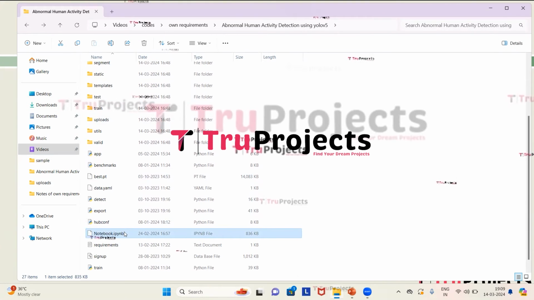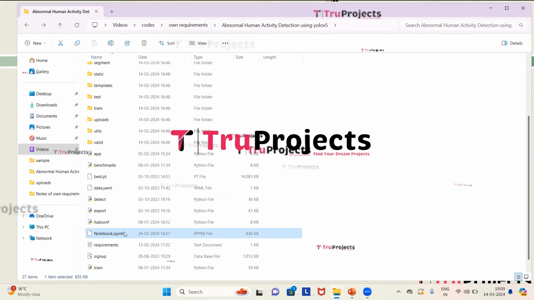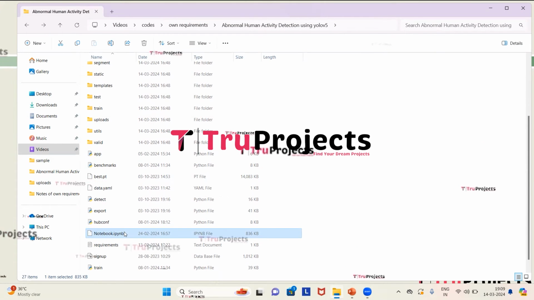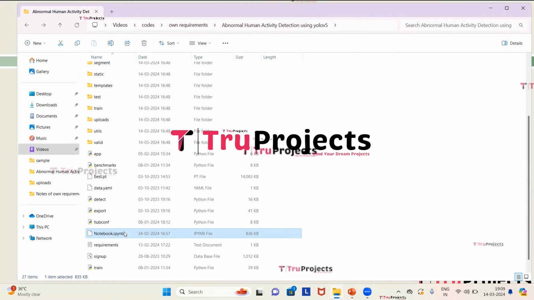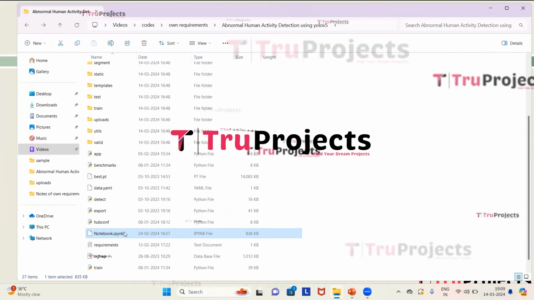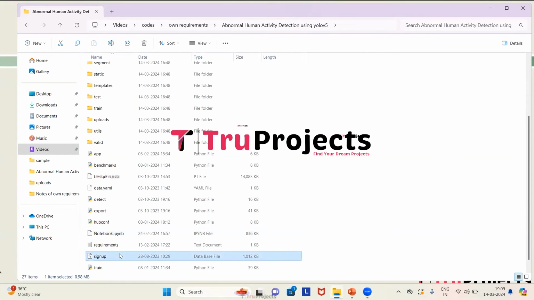This is the notebook.ipynb file. This is a Jupyter notebook file which contains a combination of code, graphs, and outputs all in one place. It allows users to write and execute code in individual cells, making it a popular choice for data science. This is the signup.db file. This file is a database file used to store the user information.